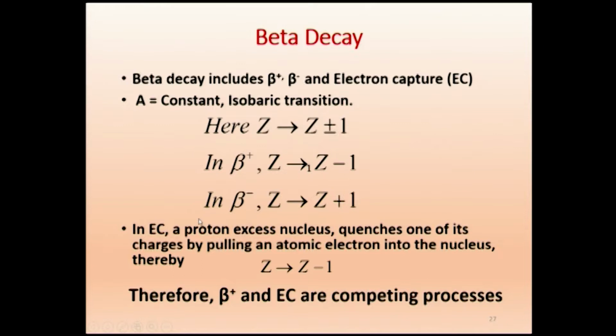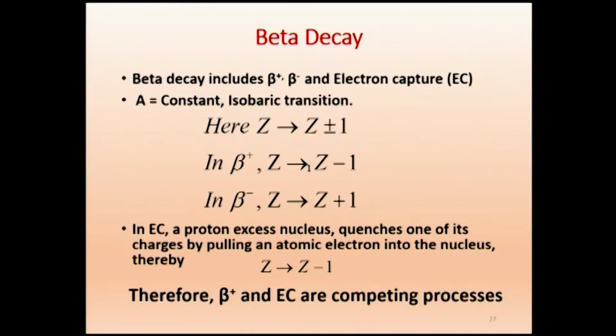Now, when does beta plus occur? Beta plus will occur when there is proton excess, when the charge inside the nucleus is larger than what is required for stability, and one proton wants to give up the charge. When there is a deficiency of protons, beta minus will be emitted and the charge will become Z plus 1, one proton number will increase. Therefore, now what is electron capture?